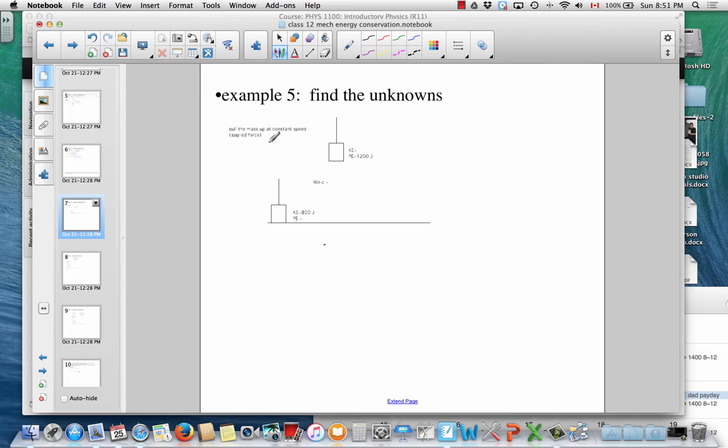Here's a non-conservative system. Because we are pulling on it, we expect that there will be a gain in the energy of the system. And this mass is starting off here. It's all in motion. It's moving at constant speed, so it's still going at the same speed up here. Here we were at the 0 of height, so the total mechanical energy was 800. Up here, what's happened? Well, because the speed is constant, the kinetic energy must be the same as it was below. So now we have a total of 2,000 joules of mechanical energy. So there has been 1,200 joules of work done on that system.